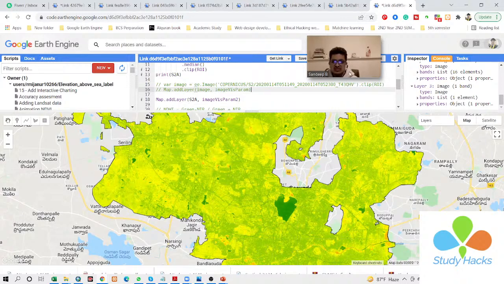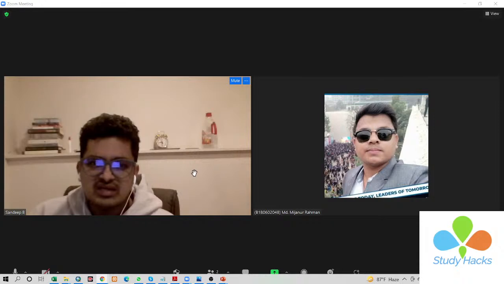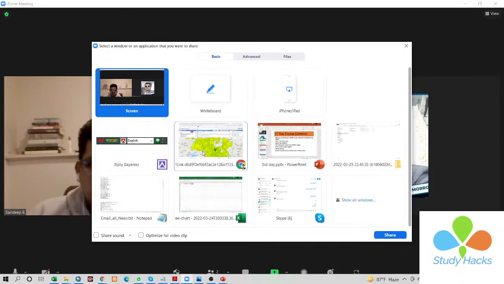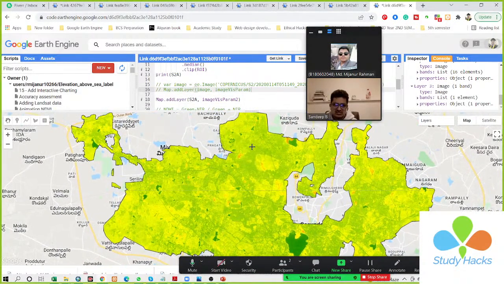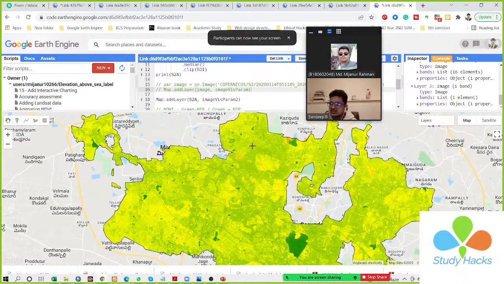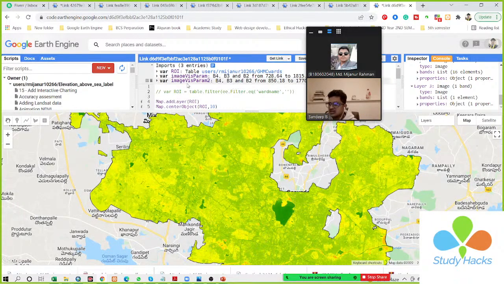Yeah, so you have sent me the layers, it is showing for Hyderabad. But I will share my screen. I put run. Okay, actually you can see, I will understand your thought. You can see this is your shapefile, and this shapefile I uploaded in my own asset.